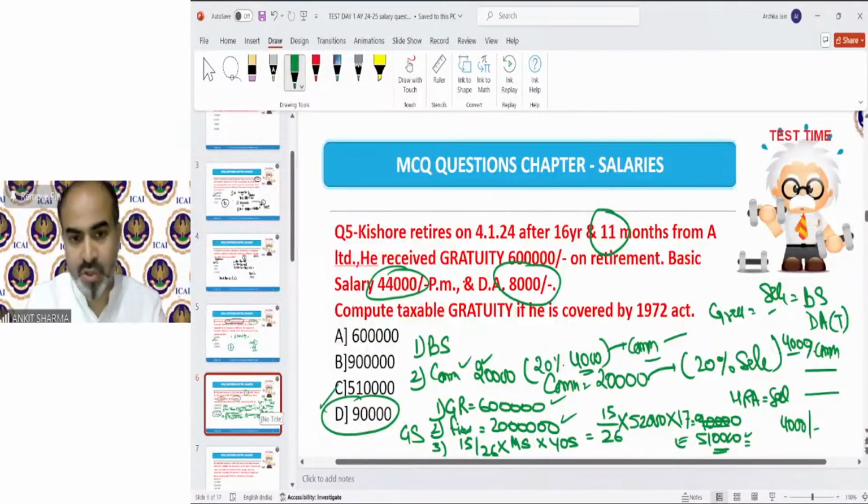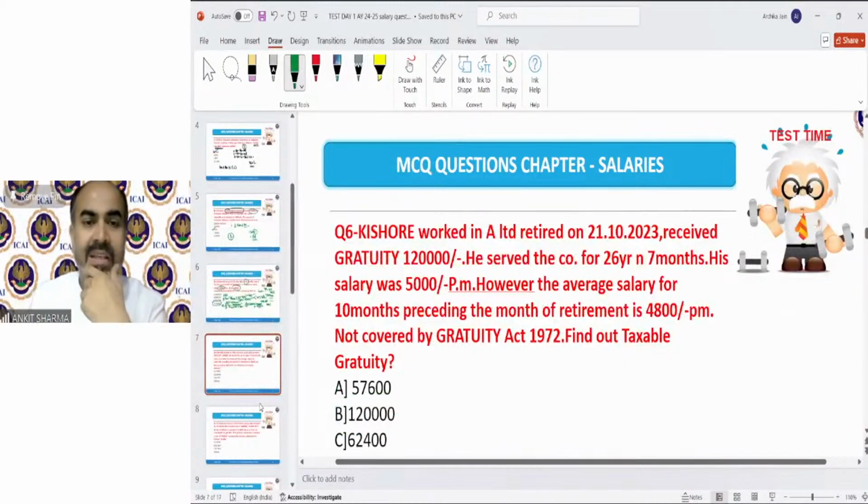Moving on to the next question. Kishore worked in A Limited, retired on 21st October 2023. Let me tell you, for compensation, gratuity and leave encashment is very, very important. So you have to solve multiple questions for practice for gratuity and leave encashment. Everything is important. Of course, pension is also important. VRS also, retrenchment. But in my opinion, these have multiple provisions, so that is very, very important.